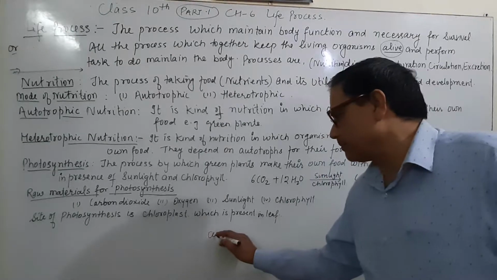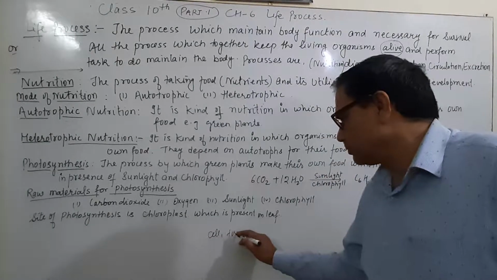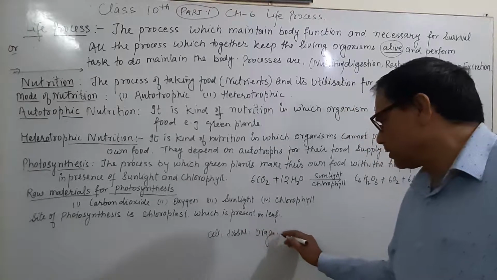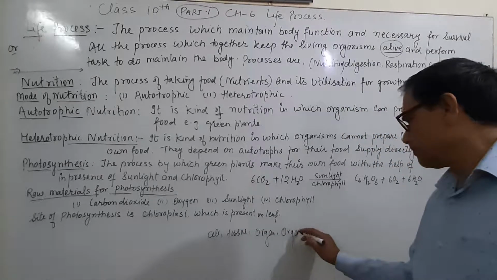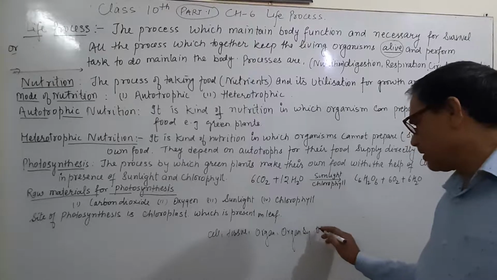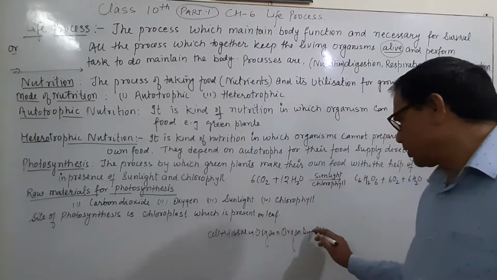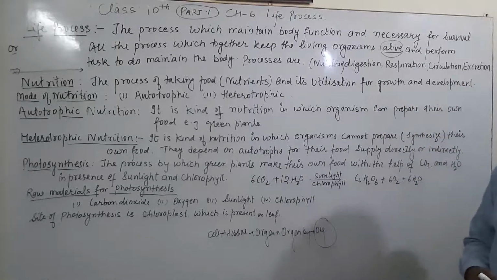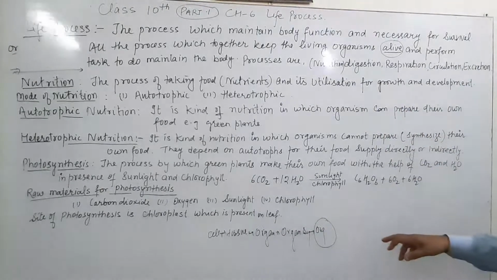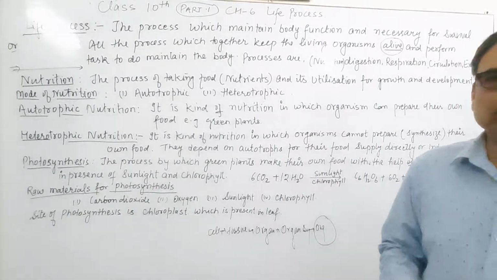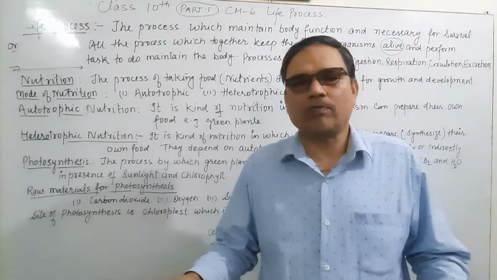So cell, tissue, organ, organ system, and organism. These are the steps to form a living organism. If any one of the steps is damaged or broken, then life cannot survive for a long period of time.